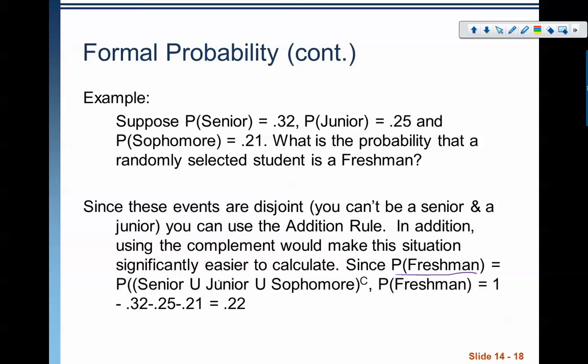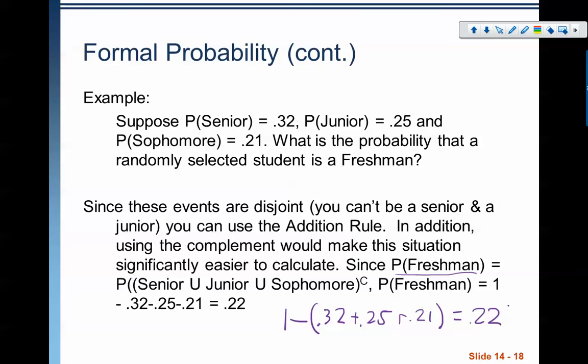The complement of being a senior, junior, or sophomore is being a freshman. So here, and this is kind of written funny, this is 1 minus 0.32 minus 0.25 minus 0.21, and that equals 0.22. I add up the probability of being a senior, junior, or sophomore. I subtract it from 1, I get 0.22. This is written weird with the subtraction symbols where I'm taking 1 and then I'm just subtracting all of those away.